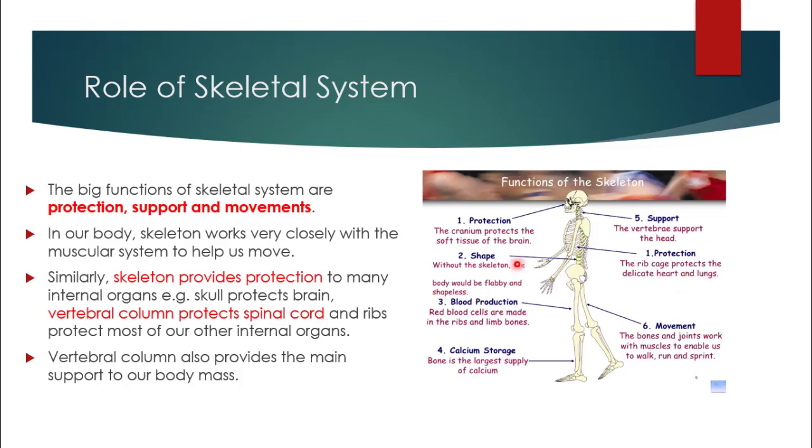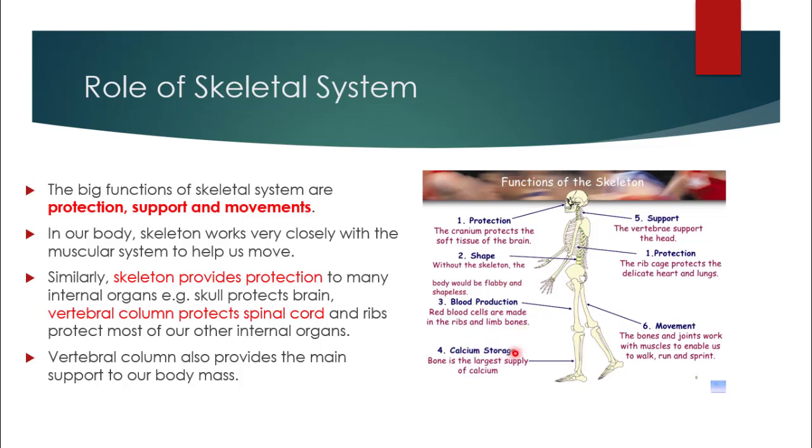The second important function is shape. Without the skeleton, the body would be flabby and shapeless. So skeleton is very important because it provides us a definite shape. Number 3, blood production. Red blood cells are made in the ribs and limb bones.